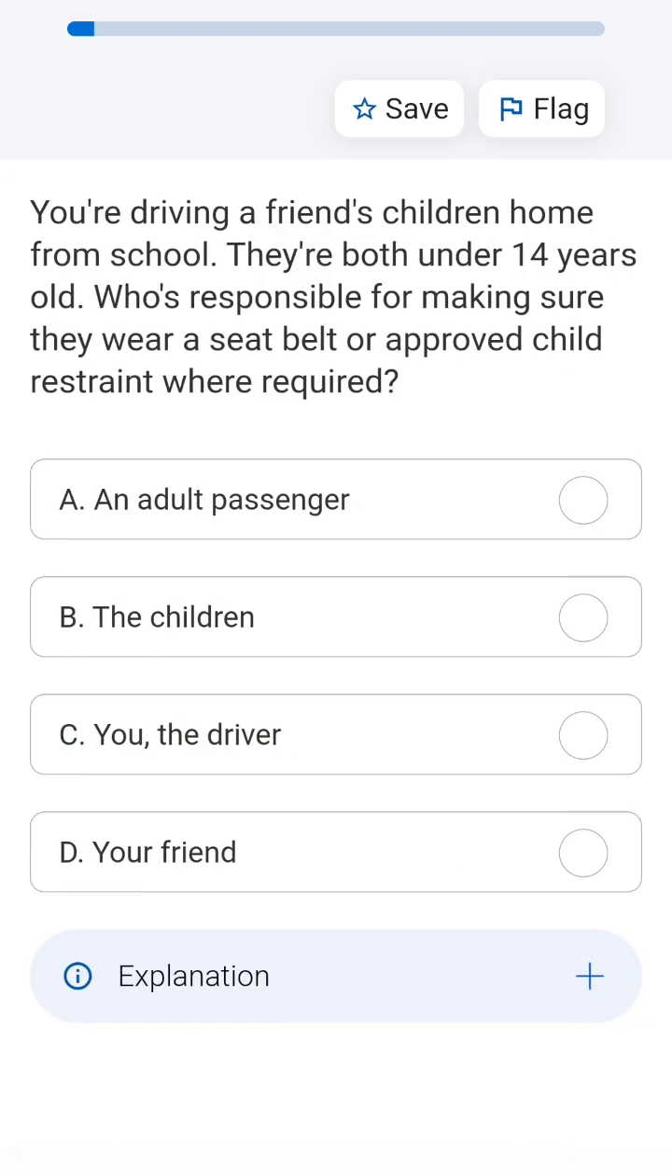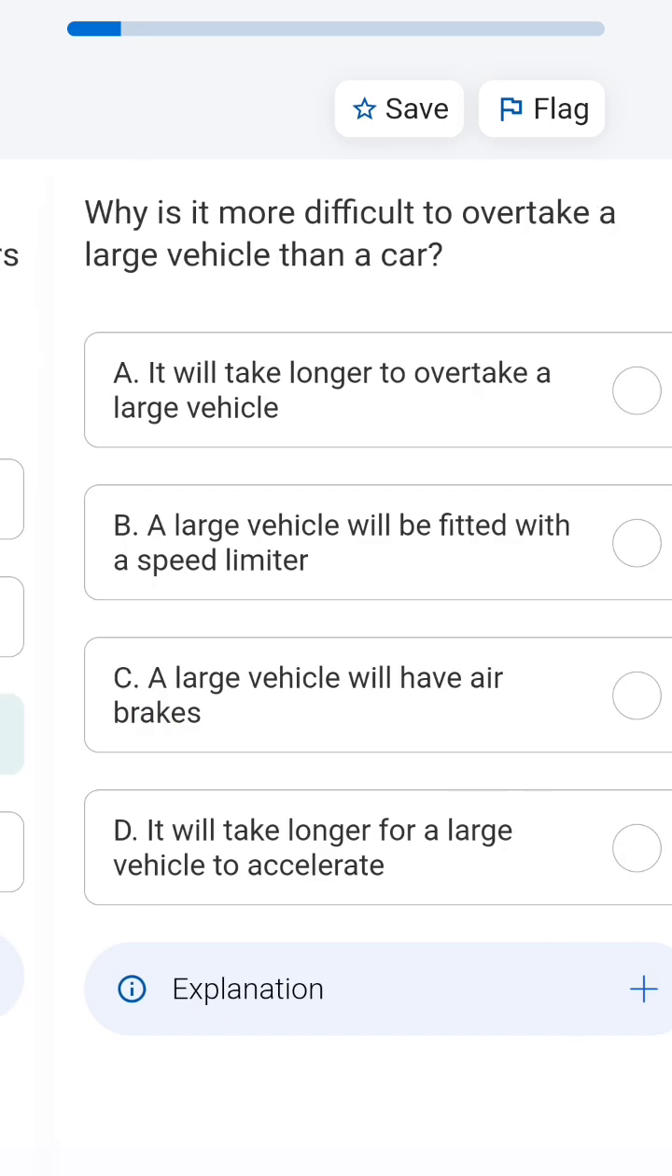Okay. You are driving a friend's children home from the school. They both are under 14 years old. Who is responsible for making sure they wear a seatbelt or approved child restraint where required? So the driver is responsible for letting all the passengers wear the seatbelt, and everything, like loading, unloading, whatever is in the car, the driver is solely responsible for it.